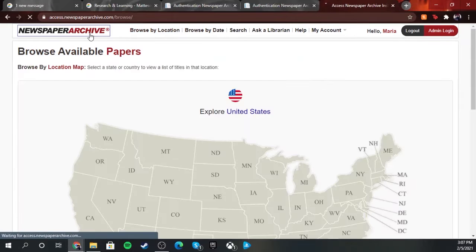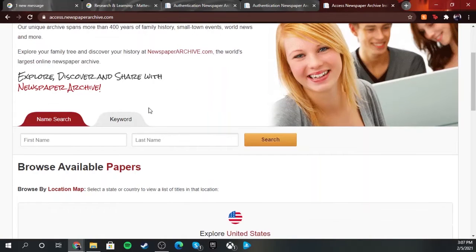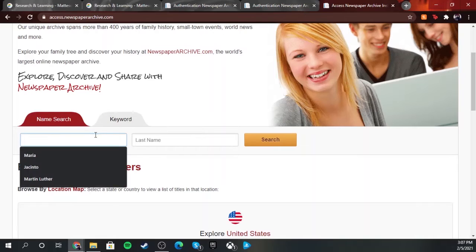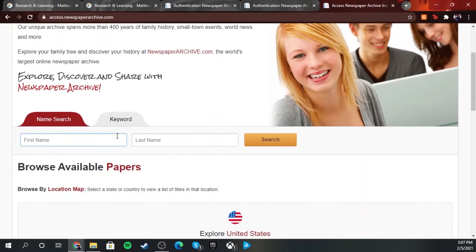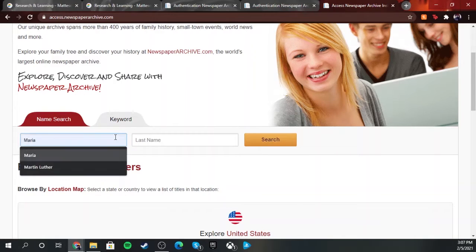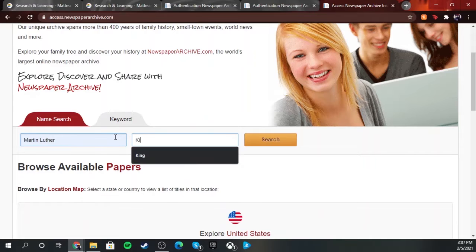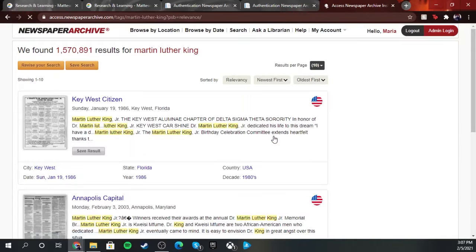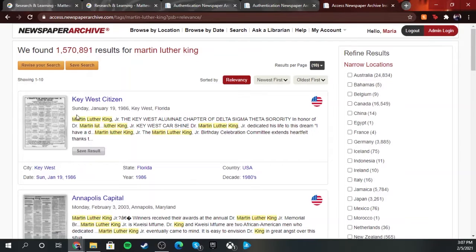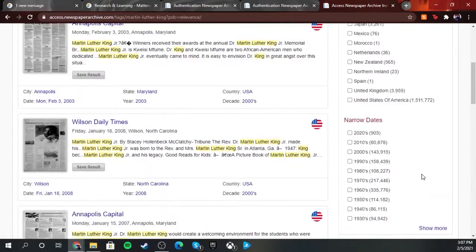But yeah, we can actually just go back and do a first name, last name search. So keeping up with our Black History Month theme, I'm going to go ahead and put Martin Luther King and I hit search. So what I'm going to do here is limit this because this is a lot of information. Of course, Martin Luther King is going to have a lot of information coming up about him.